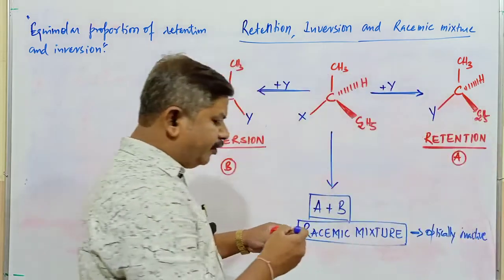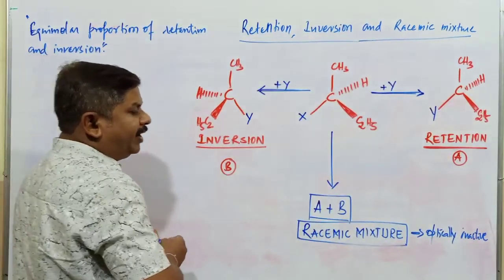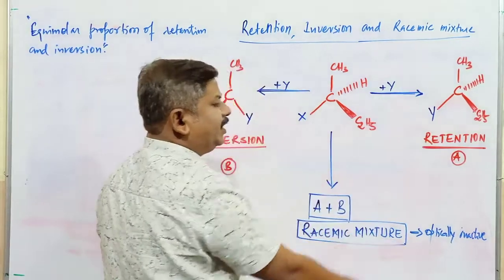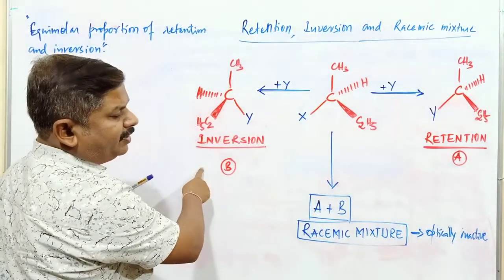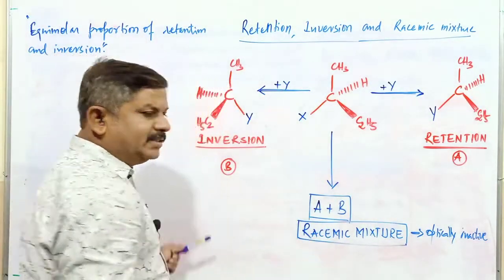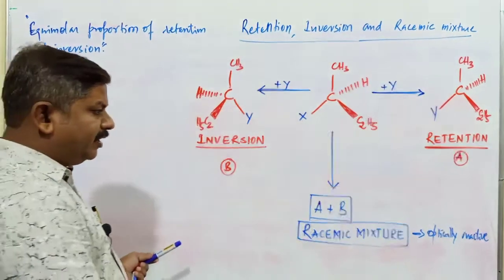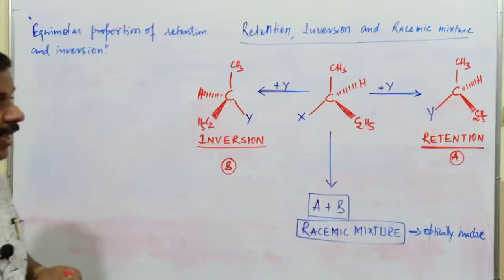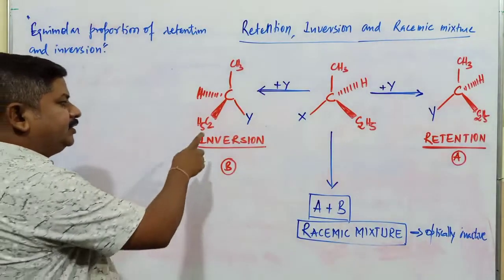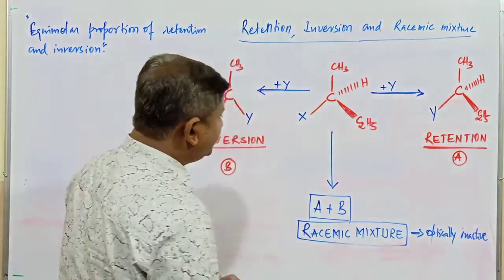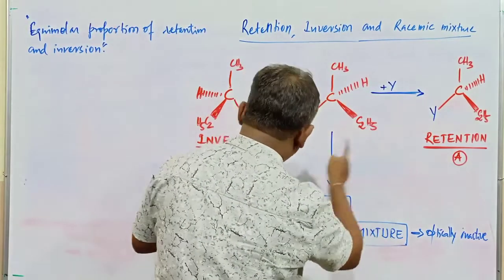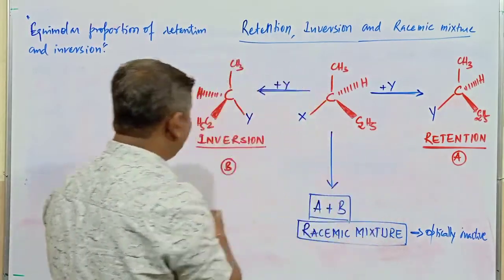Why is it found to be optically inactive? If 50% of the compound rotates in the clockwise direction, the other 50% rotates in the anti-clockwise direction. As a result, the total rotation of plane polarized light by this mixture becomes 0. So it is found to be optically inactive in nature. And what is the relation between the A molecule and the B molecule?